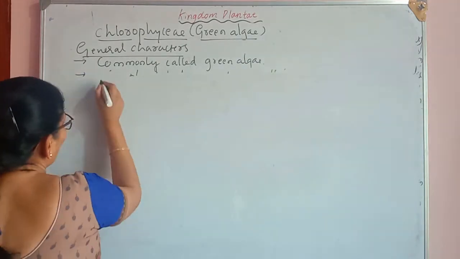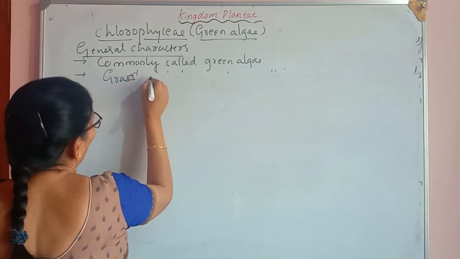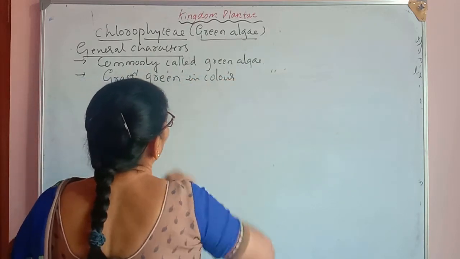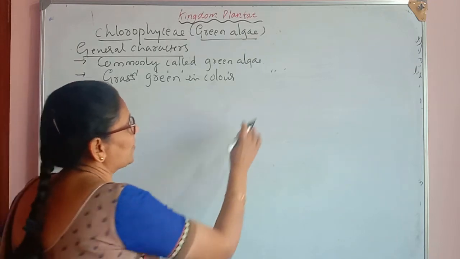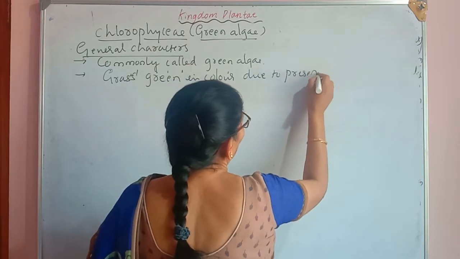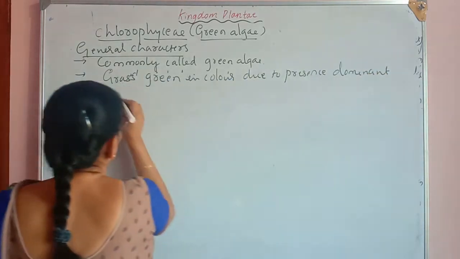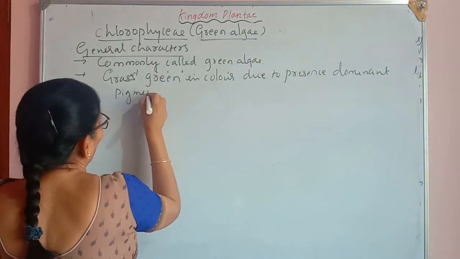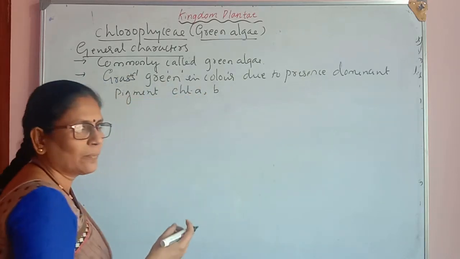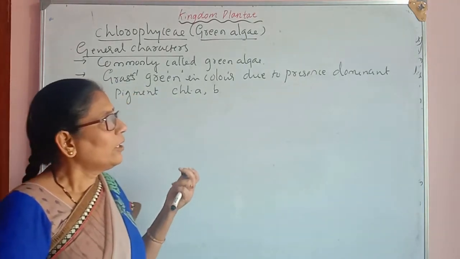They are grass green in color. They look very dark green or grass green. This is due to the presence of dominant or predominant pigments, chlorophyll A and B. Even a small amount of carotene and xanthophylls are also there, but chlorophyll A and B are the more dominant pigments.